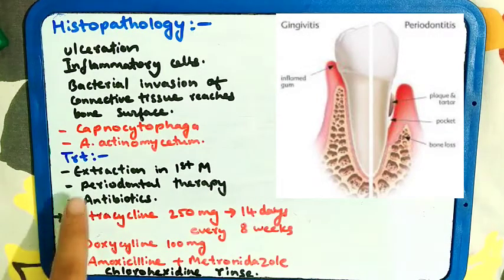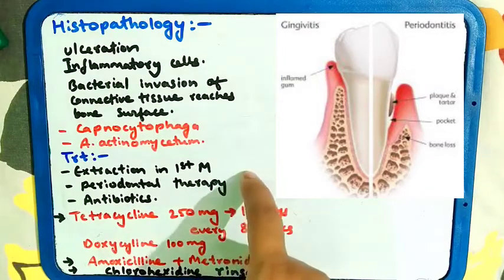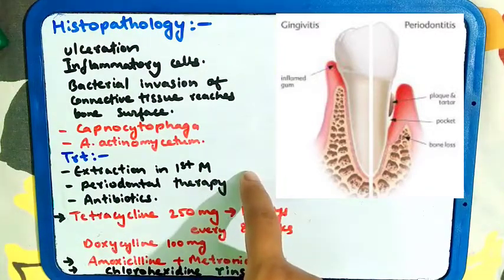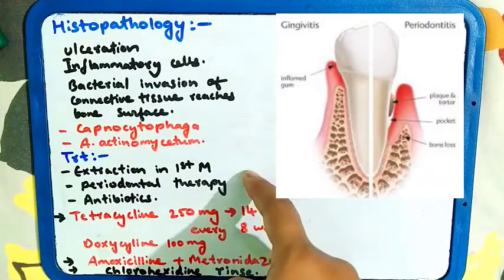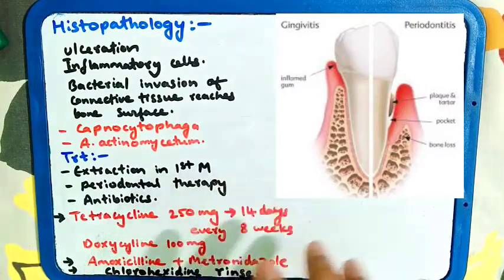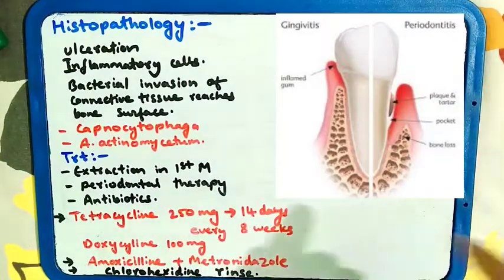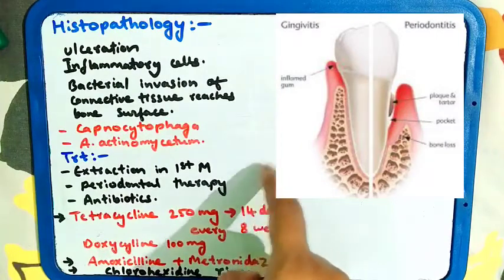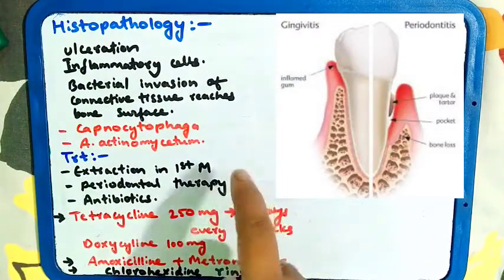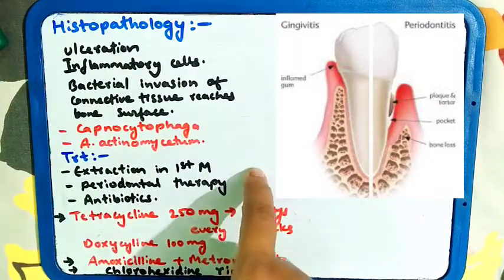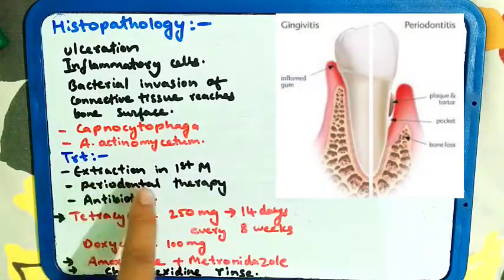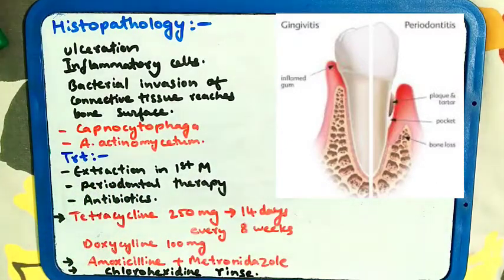For treatment, the prognosis here is not considered poor for the patient. It is not that poor. The first treatment you give here is extraction of the first molar.